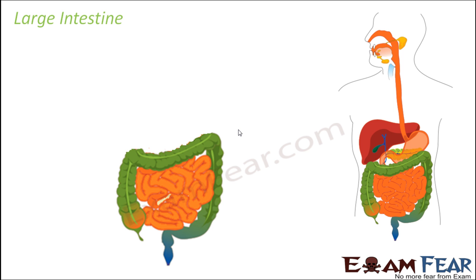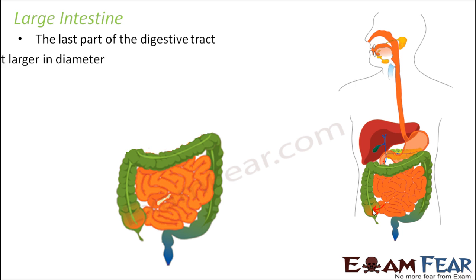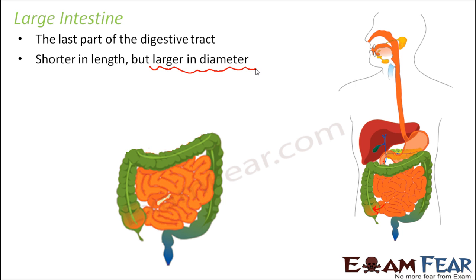When the food reached the small intestine, it first went to the duodenum, then to the jejunum, and then finally to the ileum. From the ileum it gets transported to the large intestine. This is the last part of the digestive tract, and it is shorter in length but larger in diameter when compared to the small intestine. Since it is larger in diameter, it is called large intestine. In this picture, the green colored structure is the large intestine, and its thickness is more than that of the small intestine.